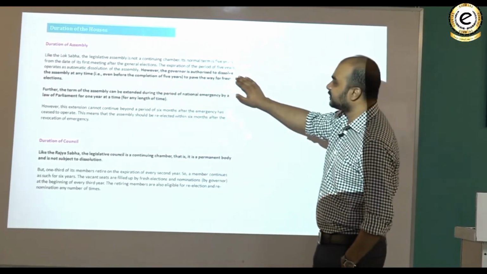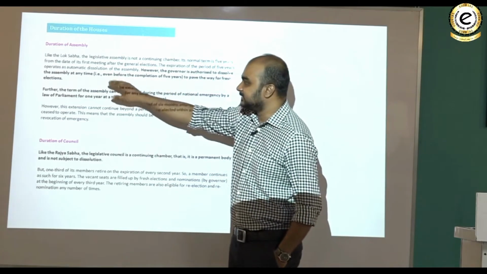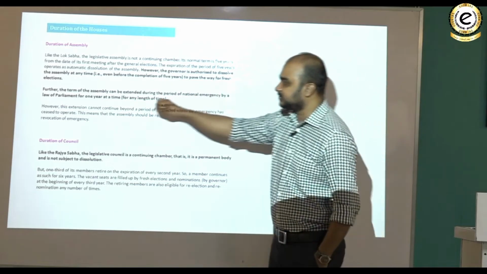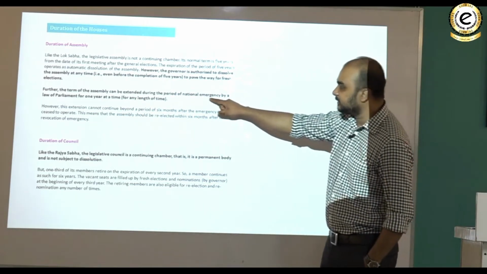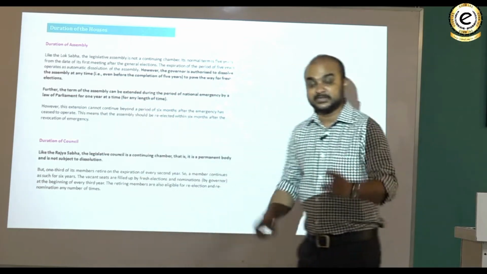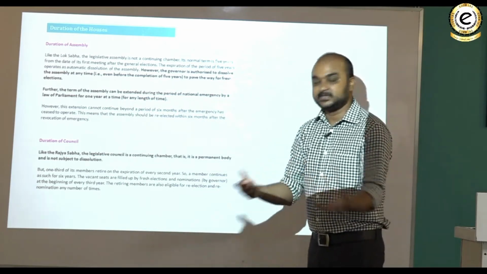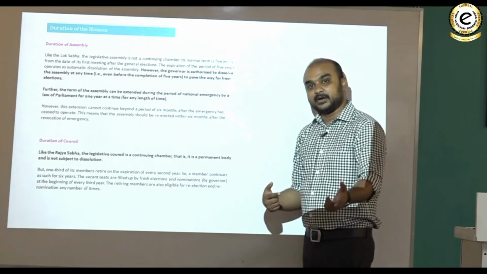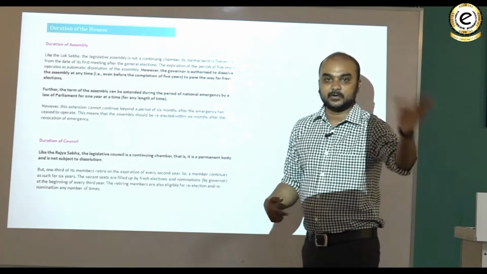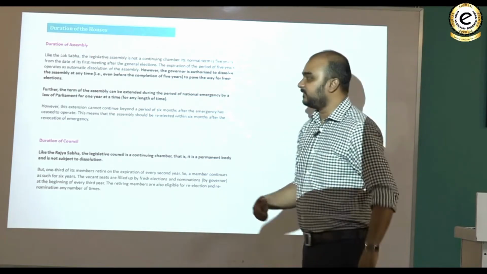However, the governor is authorized to dissolve the assembly at any time, that is even before the completion of the 5 years, to pave the way for fresh election. For the term of the assembly can be extended during the period of national emergency by the law of a parliament for 1 year at a time. Remember, this cannot be done by the state legislative assembly, but by a law of the parliament, and 1 year at a time, but not beyond 6 months from the date in which the emergency itself has ceased to operate.